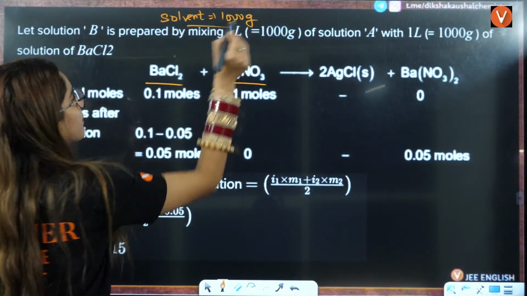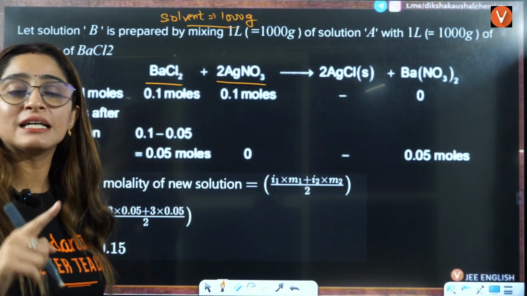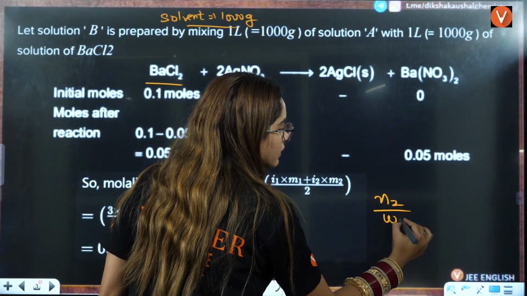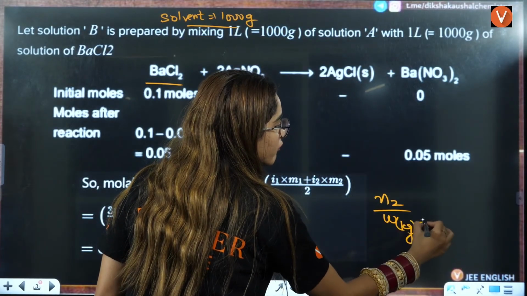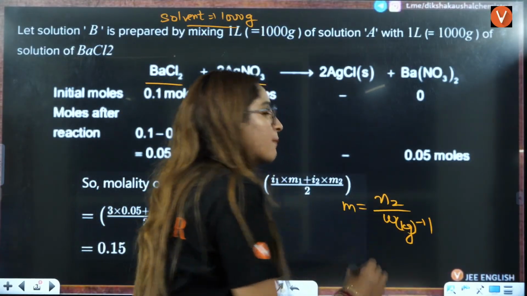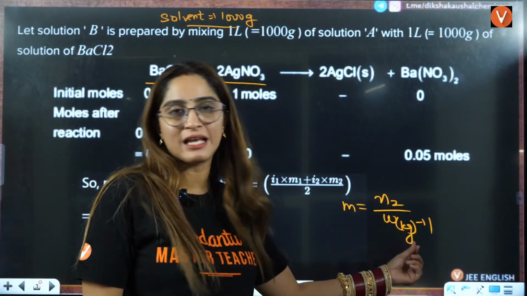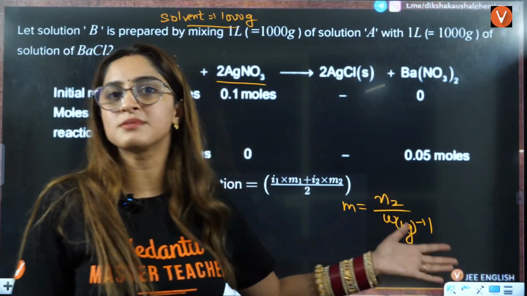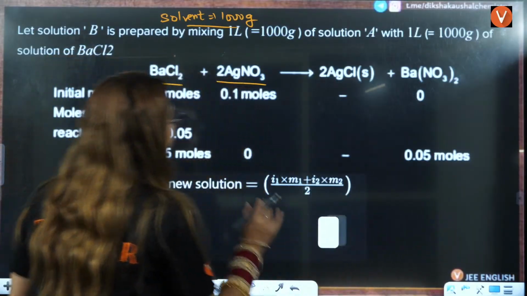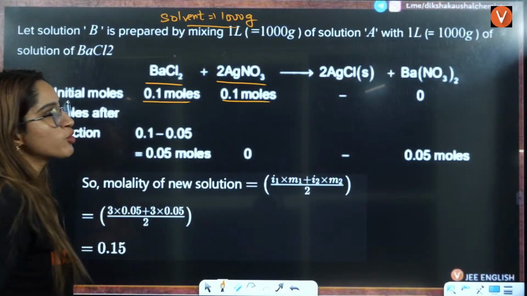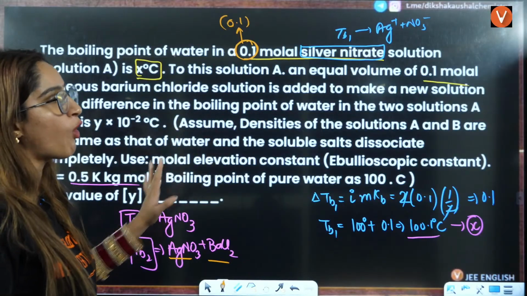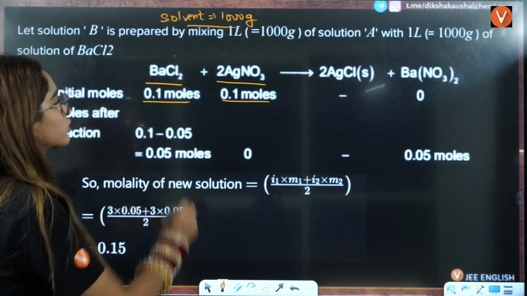Because what is molality? Molality is number of moles divided by weight, right? That is in kilogram. That should be 1. If the weight of solvent is 1 kilogram, then molality will be equal to the number of moles of solute. So we have taken the weight as 1000 grams, that is 1 kilogram. Then the molality is equal to the number of moles. So you can easily write here that the number of moles is 0.1. This is also 0.1 initially, right? Because both of them are given to be 0.1, equal volume of 0.1 molar they are saying. Both of them are 0.1.